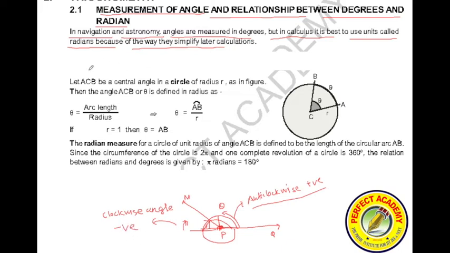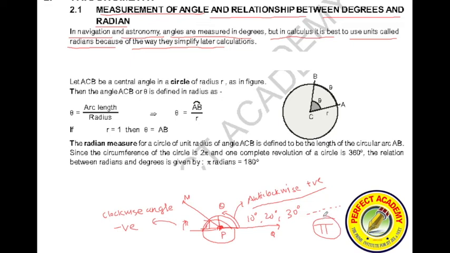Next, when we were measuring angles earlier, we used to measure them like 10 degrees, 20 degrees, 30 degrees, and so on. Then all of a sudden from class 10th onwards, you started using a lot this term called pi.